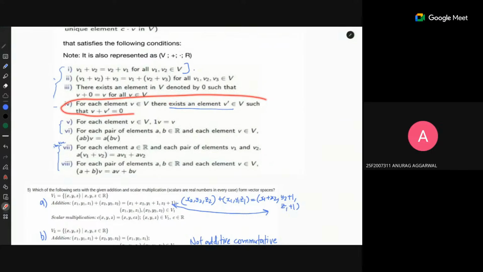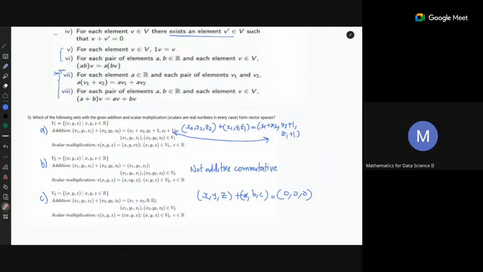Sir, there are an infinite number of additive identities. Yes, but there has to be a unique one. So that is the problem. There will be infinitely many additive values, but there has to be one. So this is also not a vector space.